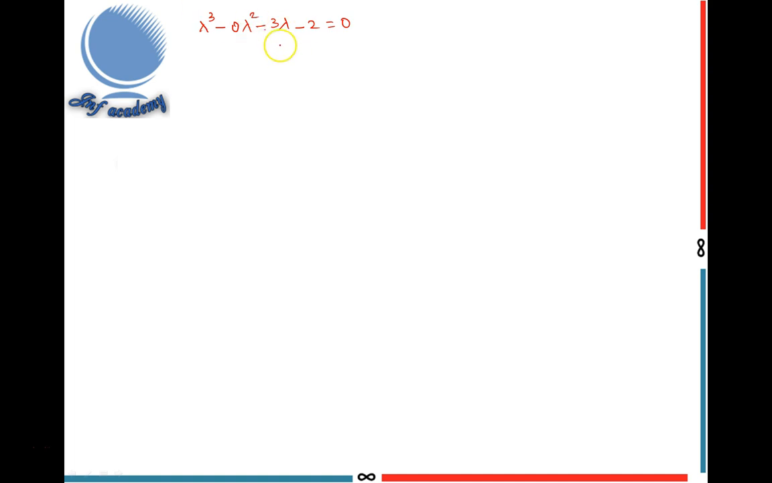You have to solve this characteristic equation, and we get the eigenvalues. I think all of you know how to solve a cubic equation. First put in one value that gives 0, then it becomes a quadratic equation, then solve the quadratic equation. We get 3 roots: lambda equal to minus 1, minus 1, 2. These are the eigenvalues of the given matrix A. Next, I explain how to find eigenvectors.